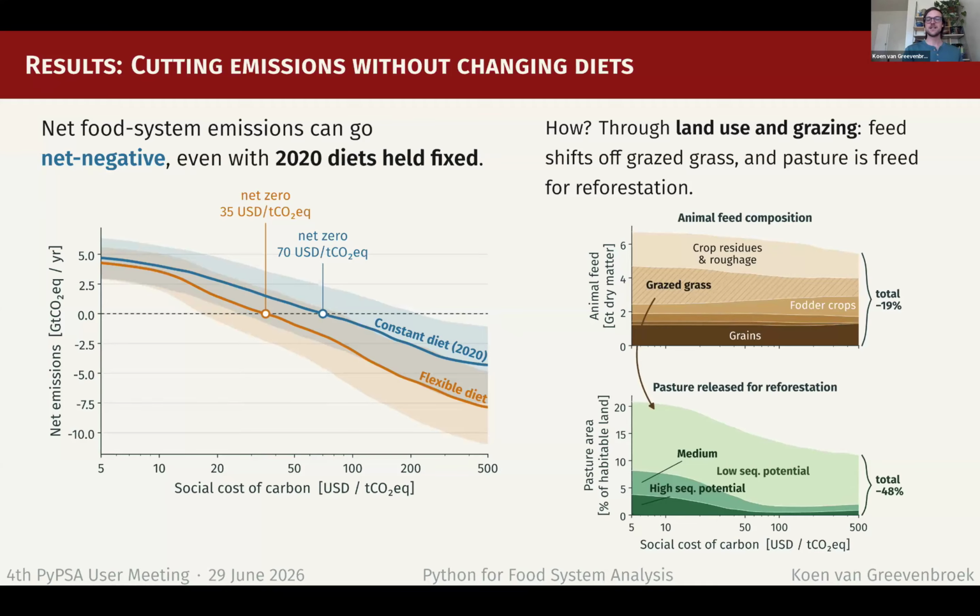And so on the left here, you see how emissions drop as a function of social cost of carbon in a scenario with constant diet and in a scenario with a flexible diet. And we see that actually the amount of emissions reduction you can get even in a scenario with a constant diet is surprisingly substantial. We can get the food system into negative emissions territory without changing anything about how we eat. And this is mostly due to rebalancing of feed composition in the animal sector.